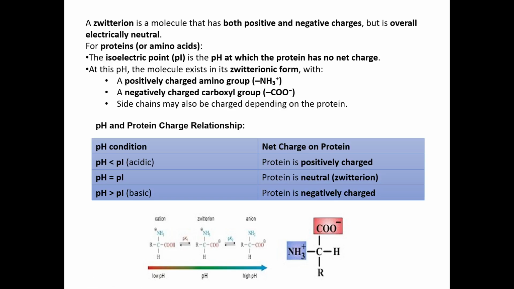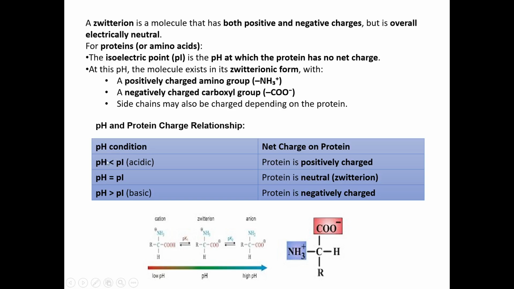So the side chains may also contribute to some charge depending on the protein, but mostly it is due to amine and carboxyl groups. So based on every protein's net charge, including the side chains, every protein at one particular pH will be in a net neutral state. So this state is called the zwitterion state, and that particular pH for that particular protein is its isoelectric point.